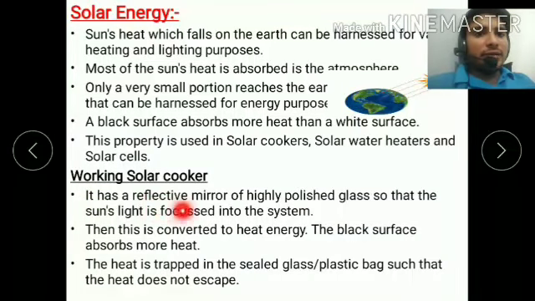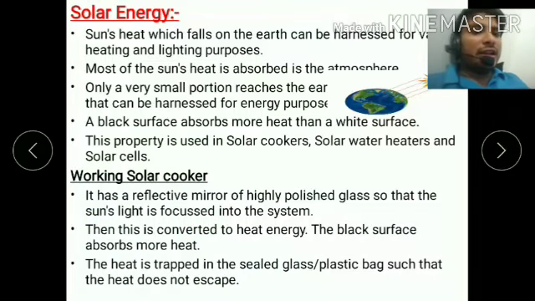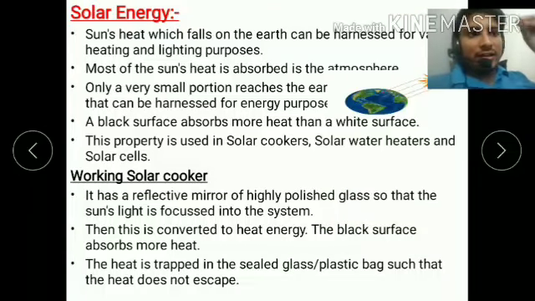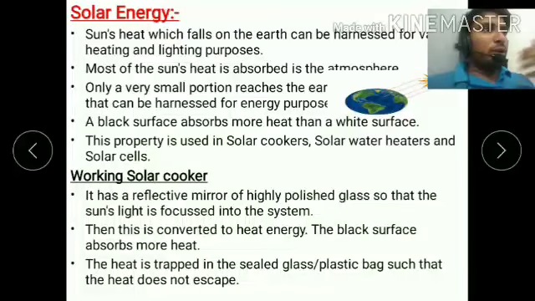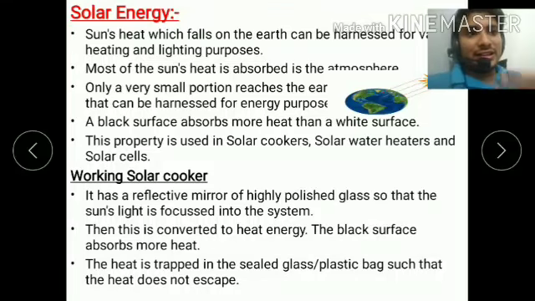It has a reflective mirror of highly polished glass so that the sunlight is focused into the system. If you want reflection, one part of the glass should be clean and the other part should be polished, by which we get the reflection of the light. Then this is converted to heat energy. The black surface absorbs more heat.